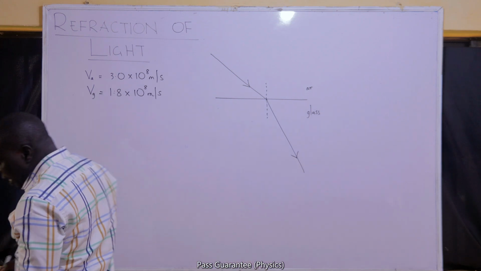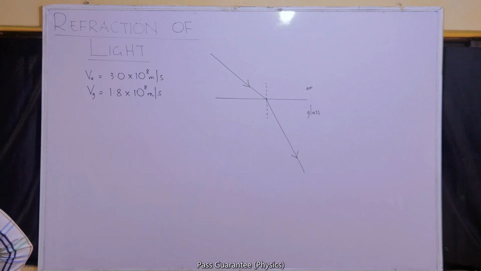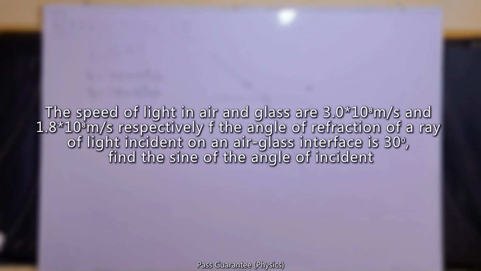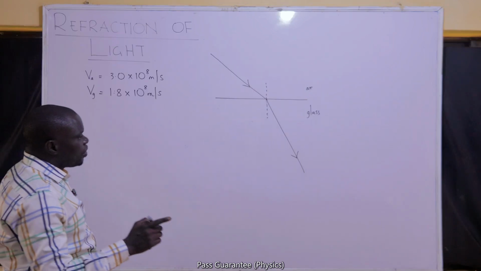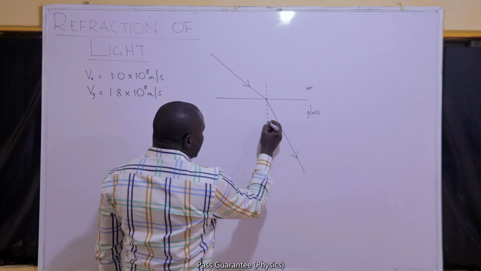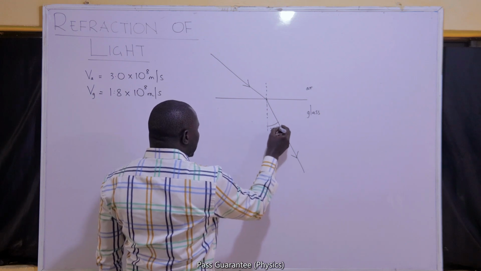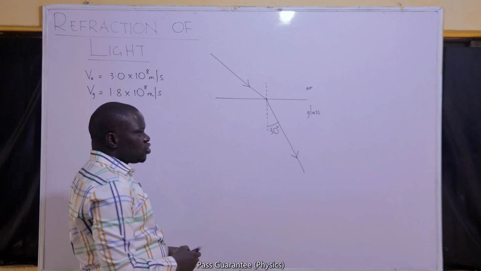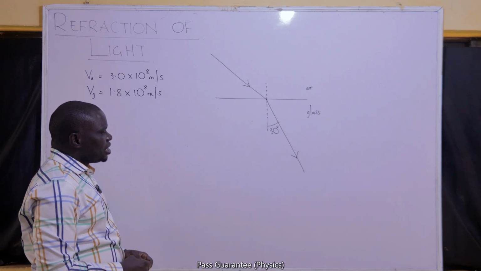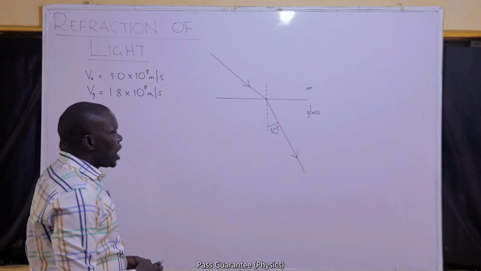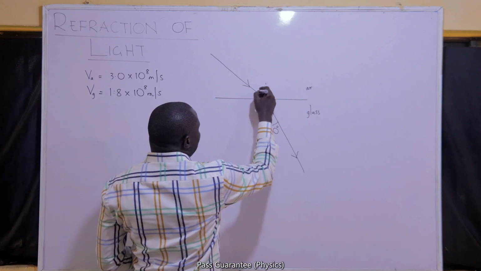We are told that the angle of refraction of a ray of light that is incident on the air glass interface is 30. The angle of refraction will be the angle between the refracted ray and the normal. That's 30 degrees. We are asked to find the sine of the angle of incidence.